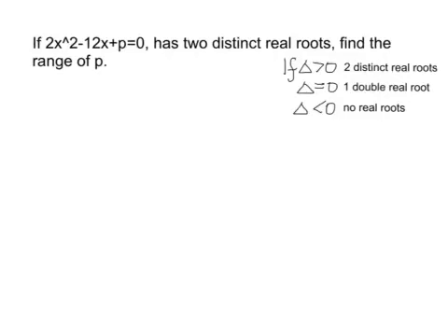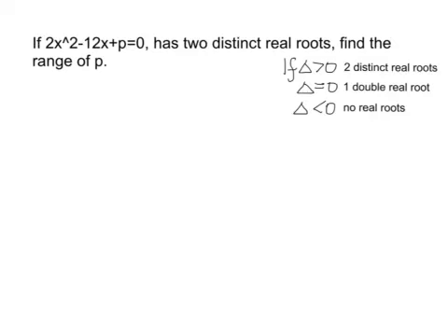Okay, so for this problem, given this equation here, and given that we have a constant that we want to find, okay? Given that there are two distinct real roots, we want to find the range of p, okay? Now we're trying to find p, given that there are two real roots.